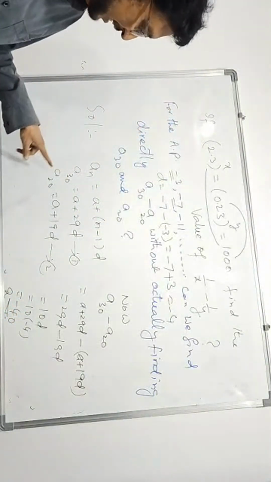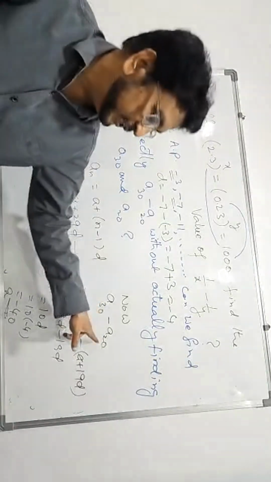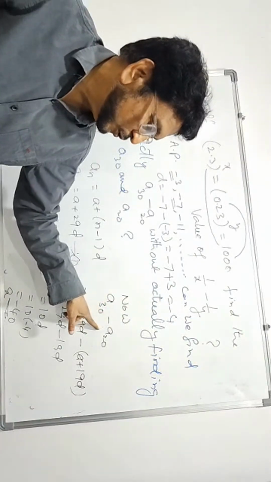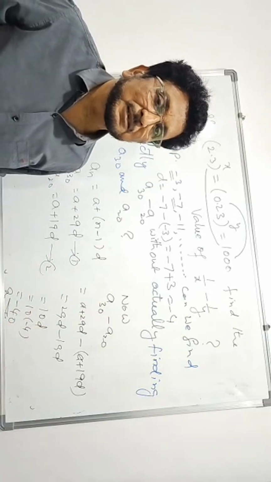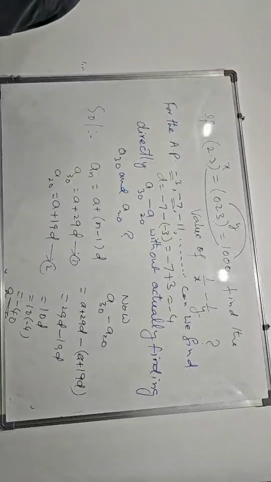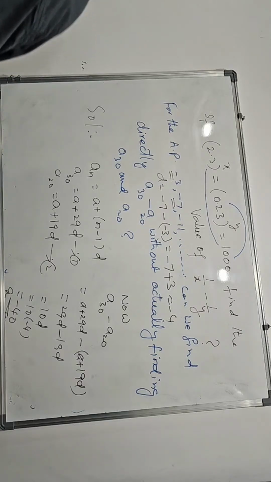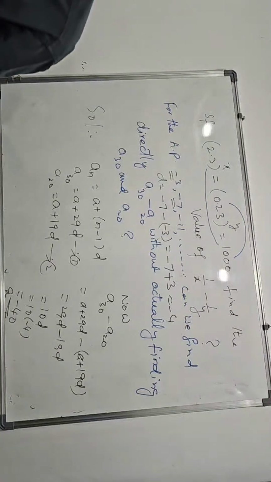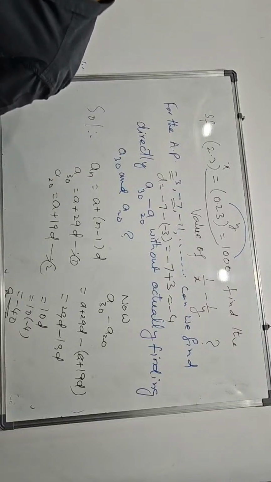Actually, we didn't find the 30th term and 20th term. Without finding the 30th term and 20th term, we are able to get this value. 30th term minus 20th term value is this much only, without actually finding the terms. This way, we finished with this 10th class session.